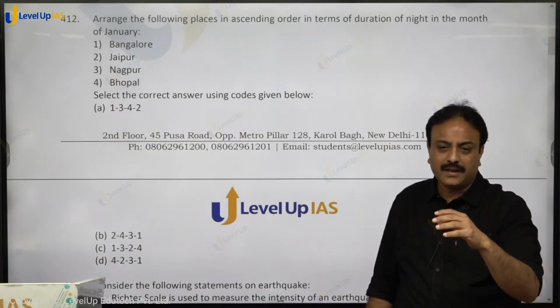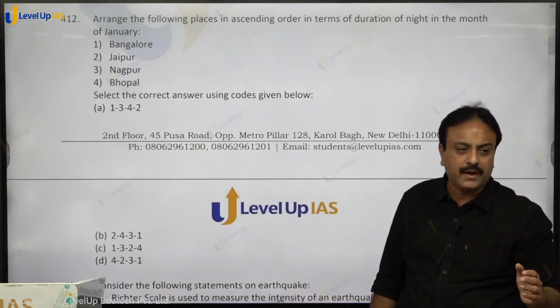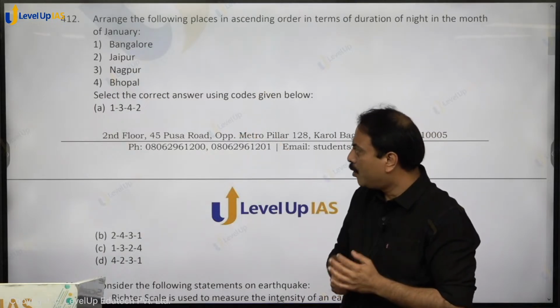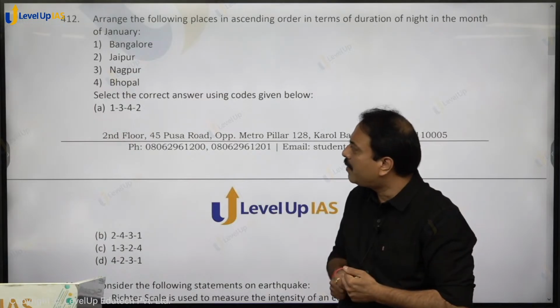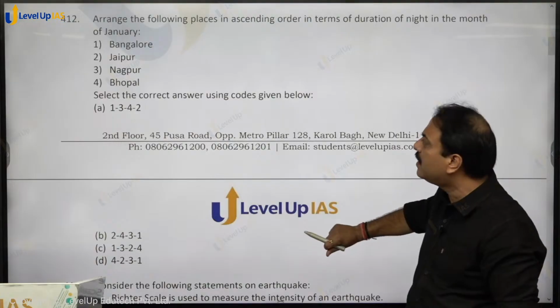Less night, less duration of night in the south. As you move north, duration of night will go on increasing. So arrange these places south to north. It will be Bangalore, Nagpur, Bhopal, Jaipur. So it will be 1342. 1342, option A for apple shall be the right answer.